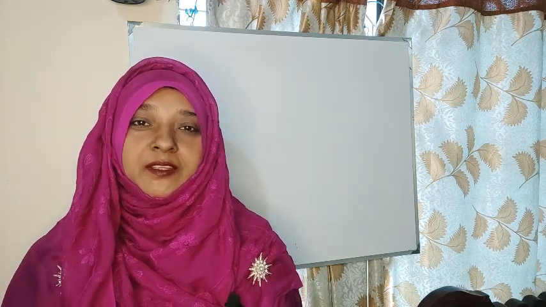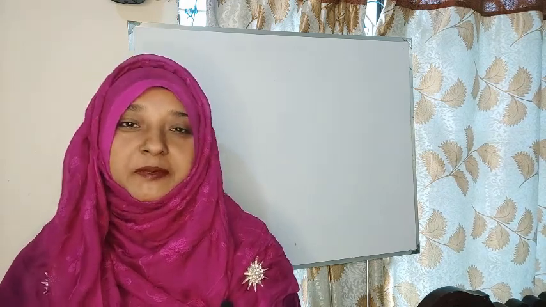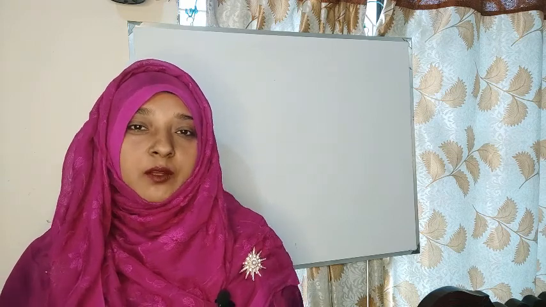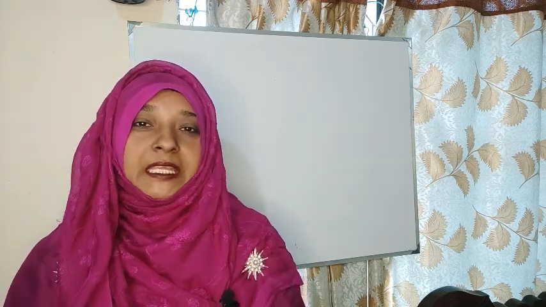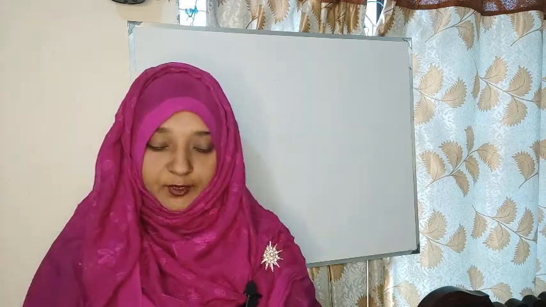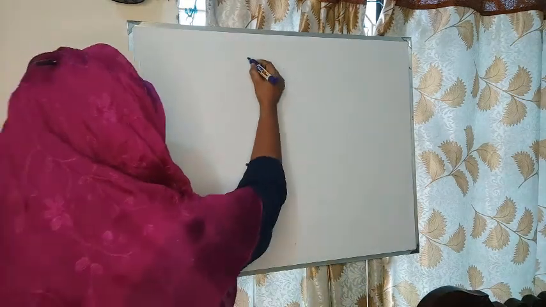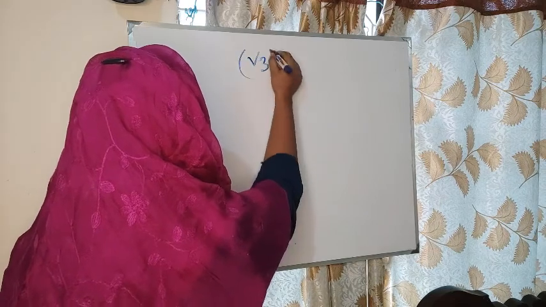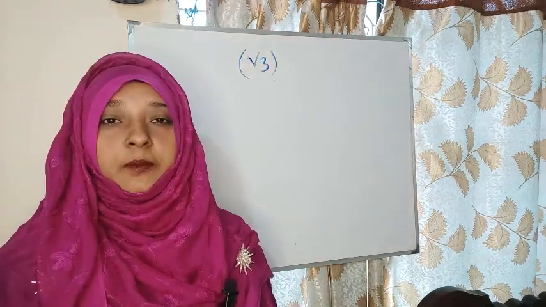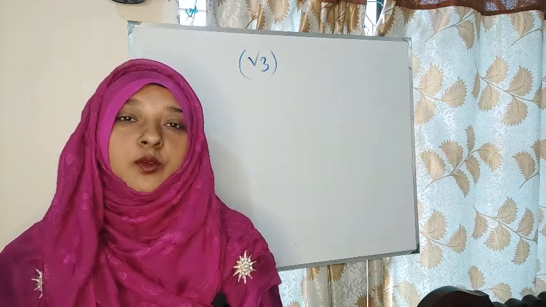Dear students, you know that I started the topic right forms of verb. Today I will discuss the fourth portion of right forms of verb. Today I will discuss where we will use the V3 form or the past participle form of the verb. Look at the board. V3 or past participle form. Here we will learn 4 rules.